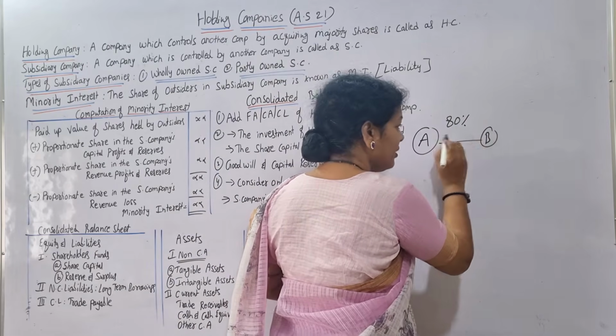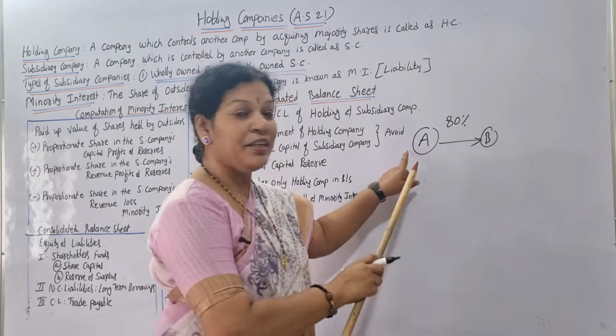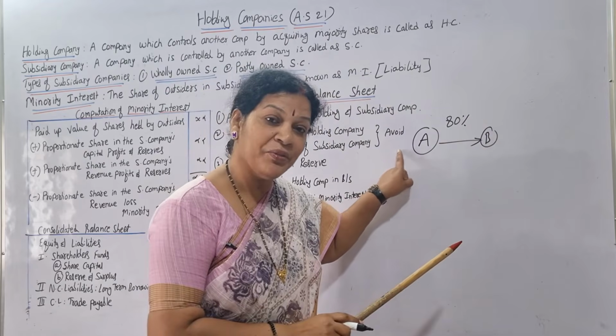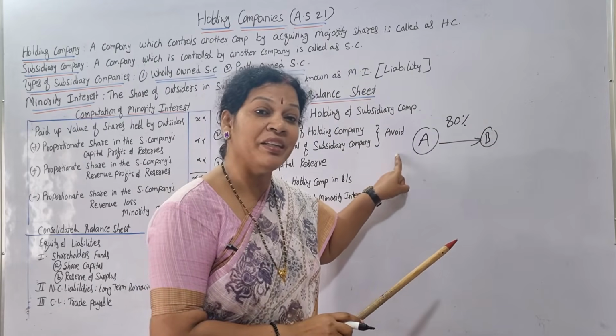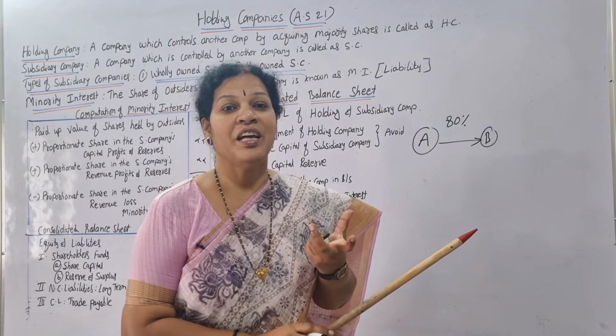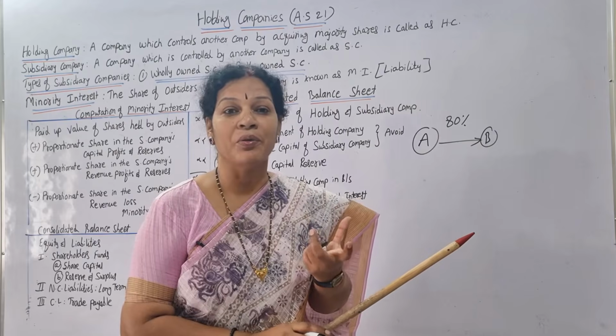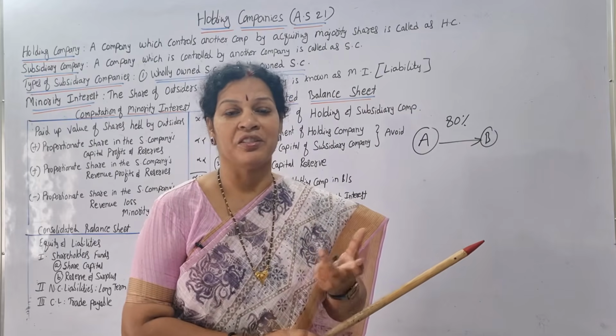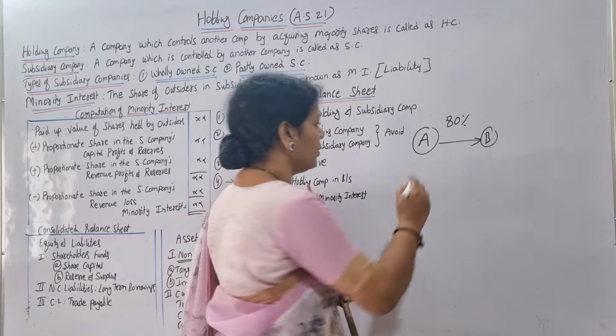We have invested 80% in this B company. What is our company name? A. A is the holding company. It has command, it has the hold, it has the majority of the shares. That company we call a holding company.